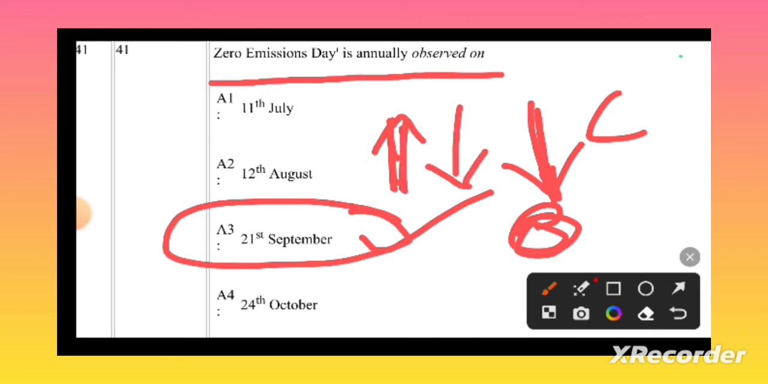That leads to the equalization of both the carbon levels. That is known as carbon emission, zero emission of the carbon, or zero carbon sequestration. That is known as zero emission day. That is celebrated on 21st September every year. Let's go to the next question.